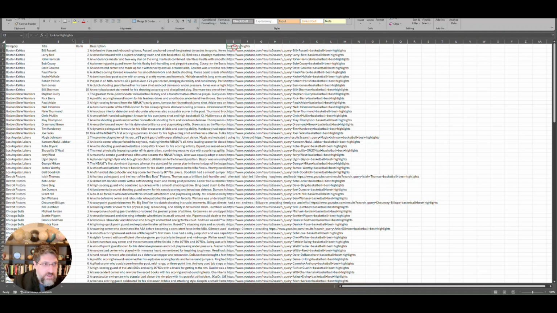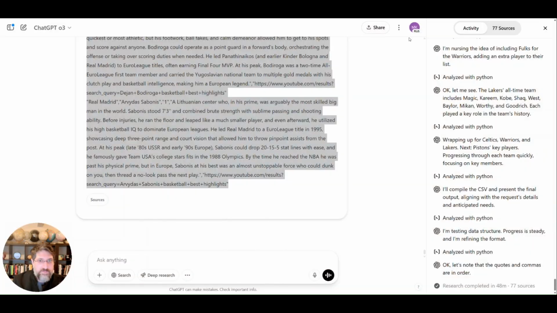Description is good, and link and highlights we will change to URL. Now, Lstr is a little bit smarter than this. It will be able to detect, hopefully, the right columns, even if you don't have the right headings, but it works best when you do have the right headings. Okay, I'm going to go ahead and save this here and close the file.